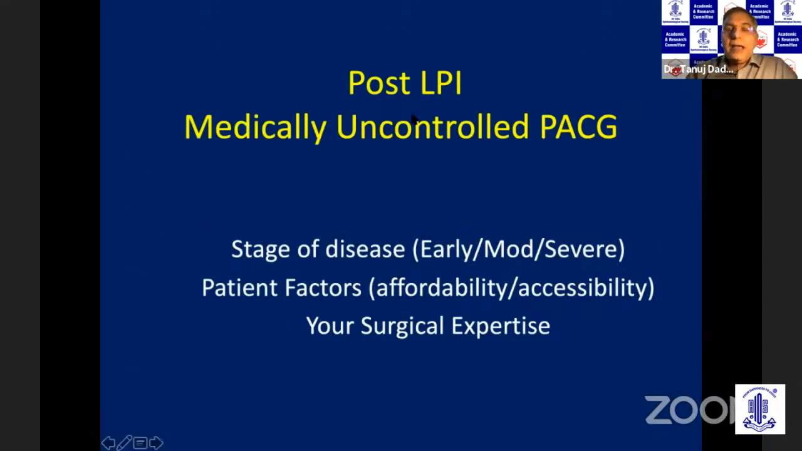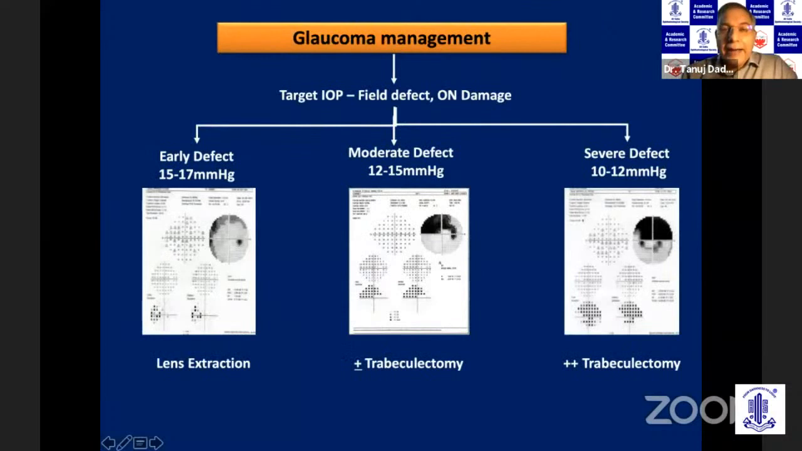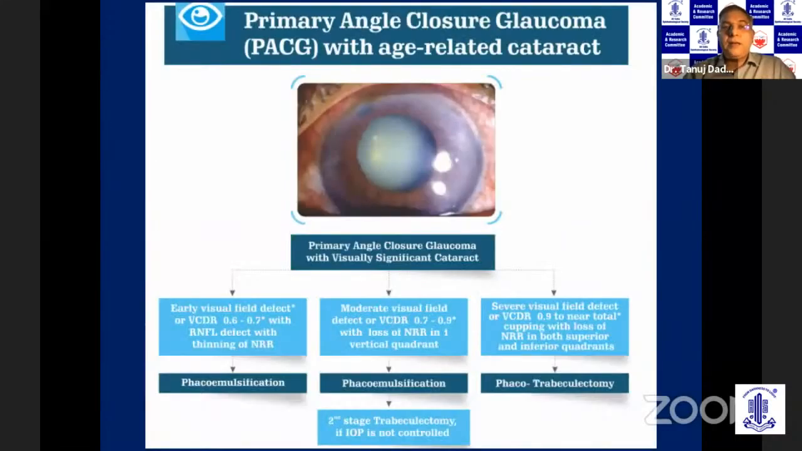Now you have done the PI and the pressure is not controlled. So what do you do? You start medical therapy, including pilocarpine, and your surgical therapy will depend upon the stage of the disease, patient factors, affordability, accessibility, and what is your own surgical expertise. So you divide the patients into three categories: early glaucoma, moderate glaucoma, severe glaucoma, based on the visual field defect and the optic nerve cupping. Early glaucoma, you can go ahead with lens extraction. However, once the patient reaches moderate to advanced glaucoma where you require low target pressure, trabeculectomy has to be performed because this sustains the long-term intraocular pressure.